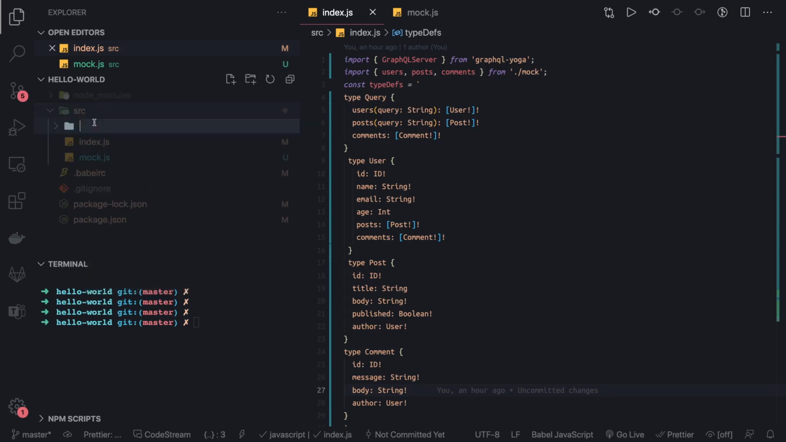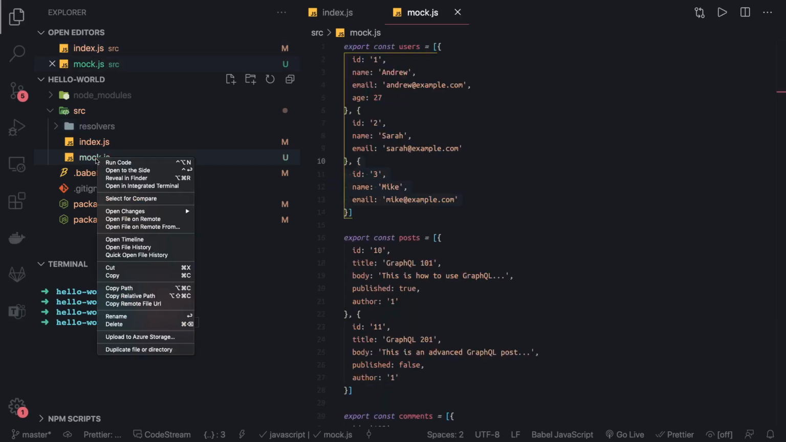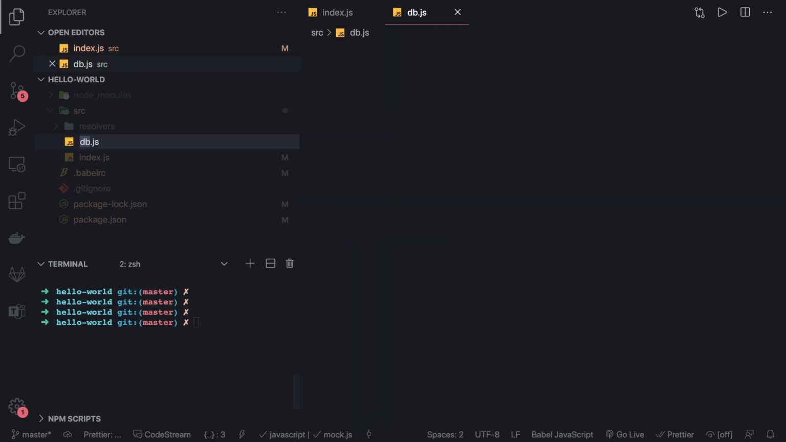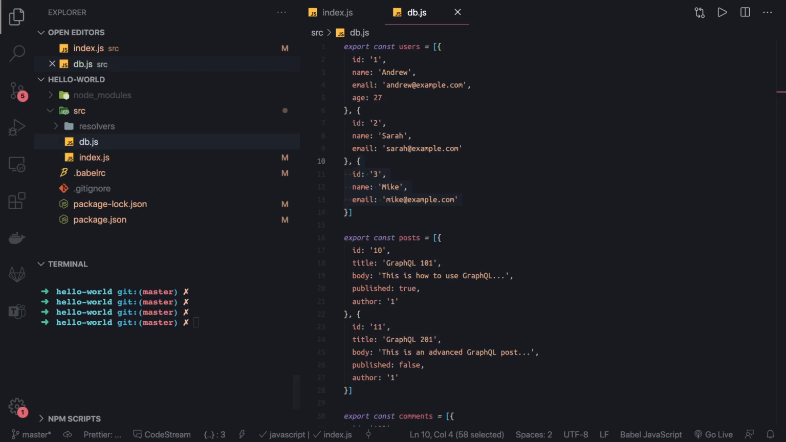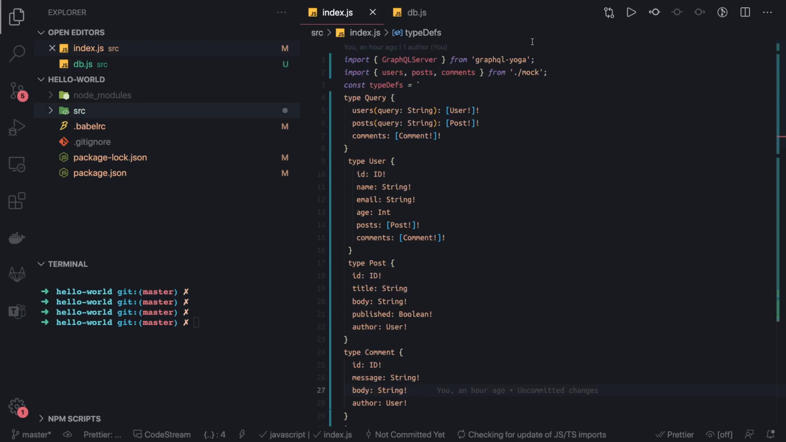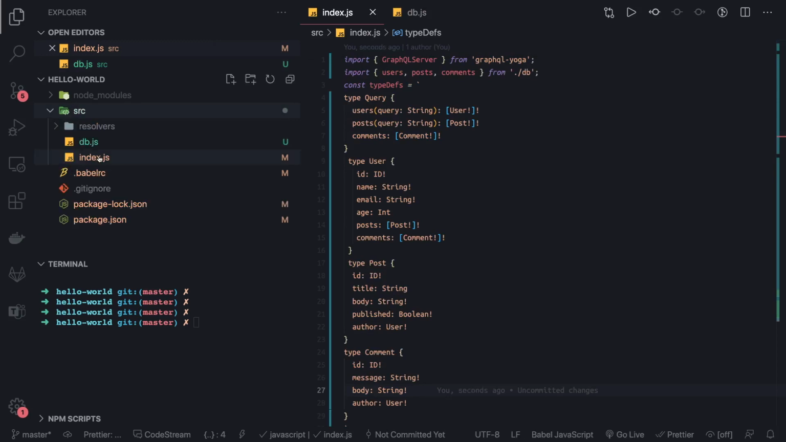So let's create a resolvers folder where we are going to keep all the resolvers, and instead of keeping this as mock.js, we can rename it to db.js because for now this is our database. Okay, and then we can have one index.js which is like the main file inside source. Okay, let's import it. Inside source we have resolvers, db.js, index.js.